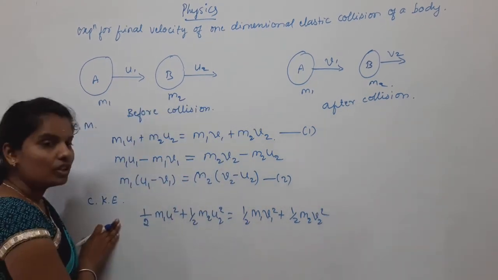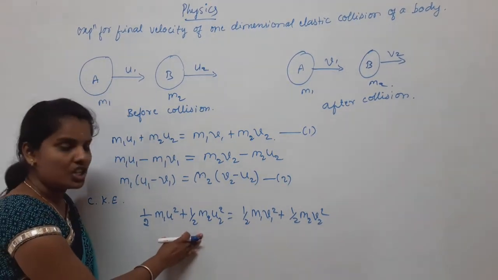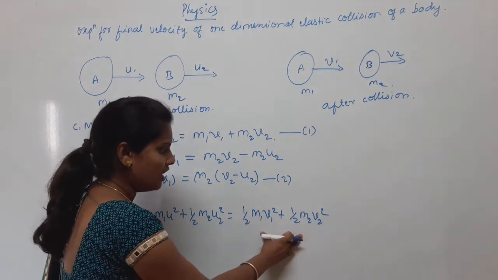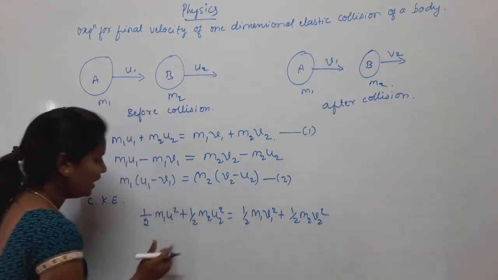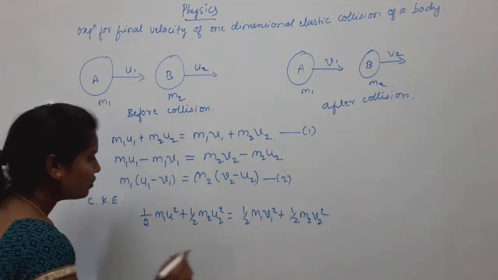The kinetic energy before collision is equal to the kinetic energy after collision. Therefore, here are the initial velocity and final velocity. Now we have to simplify this.